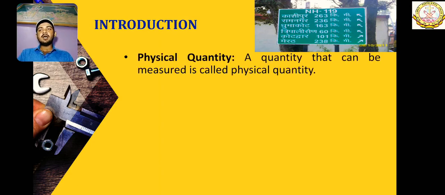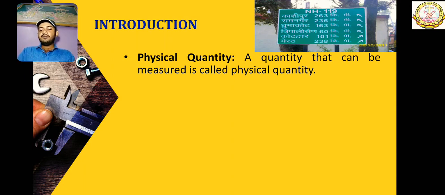So the very first thing that comes to mind is physical quantity. What is a physical quantity? A quantity that can be measured is called a physical quantity. Now, what is a quantity? Quantity means amount. Any amount which can be measured is a physical quantity. Like what can we measure? We can measure temperature, distance, height, weight, length, breadth, and several more things. Many things, a lot of things, we can measure.